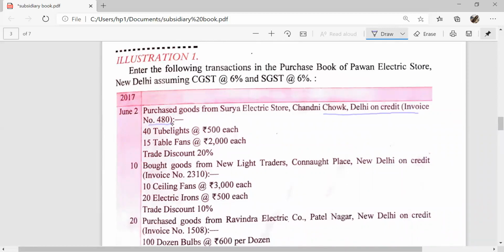Invoice number 480. 40 tube lights at the rate of ₹500 each. The cost price of one tube light is 500, then the cost price of 40 tube lights will be 500 into 40. And 15 table fans at the rate of ₹2,000 each at a trade discount of 20%.